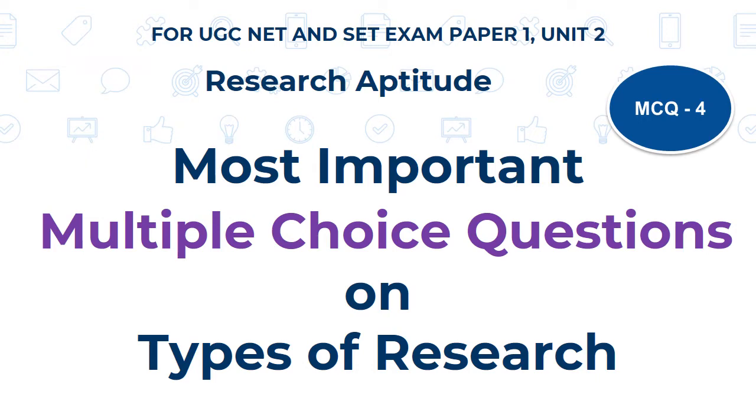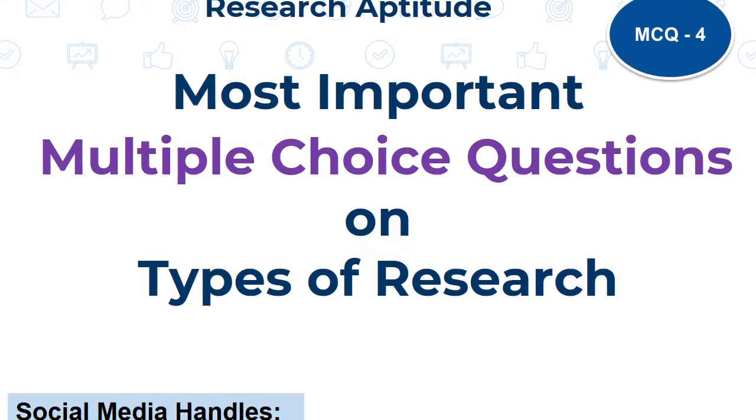Today we are going to discuss the most important multiple choice questions on the types of research from the research aptitude. This is our fourth MCQ lecture of the research aptitude. This is useful for UGC NET and SET exam paper 1 unit 2.